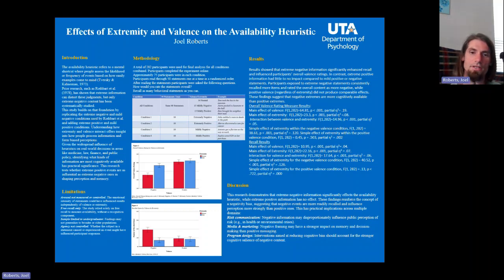In conclusion, this research demonstrated that extreme negative information does have an effect on the availability heuristic. Where it counters Rothbart's study is that this seems to be only true for extreme negative information and not true for extreme positive information.